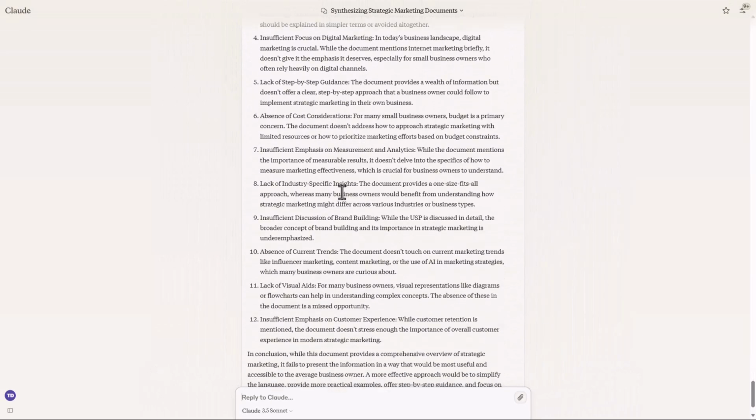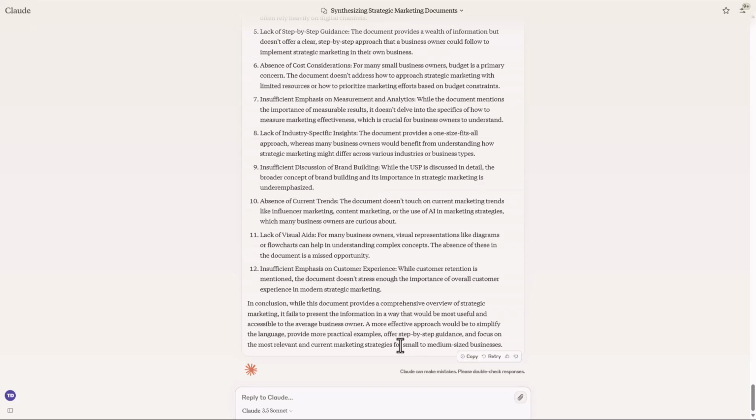So what we're going to do now is click Copy. We're going to add these criticisms into another document. And we're now going to move on to the next step where we use these criticisms in order to improve our document.